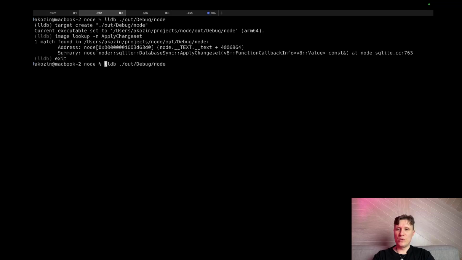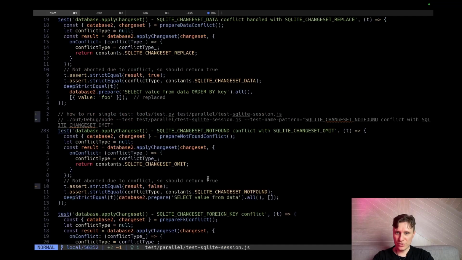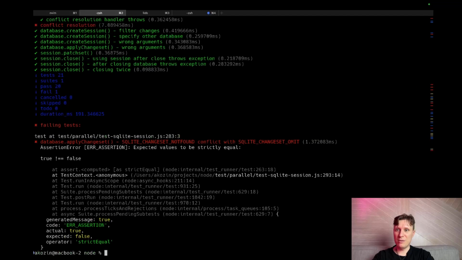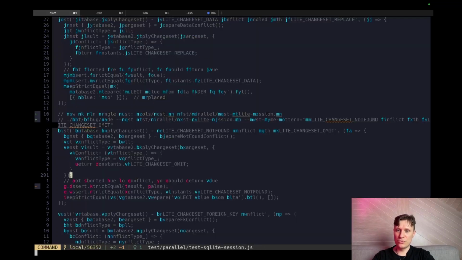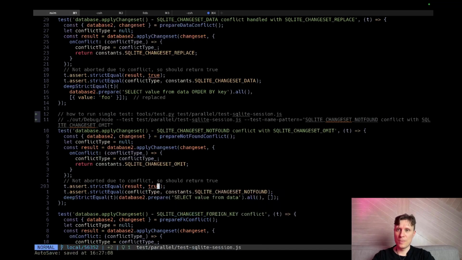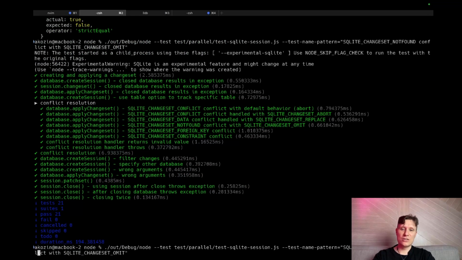Now we can run it, but we need to run it with some command line arguments. We don't just want to run node and hope that everything works fine. We want to run this test file, and to run this test file, we need to do this, like this. So, for example, bam, some issue. Why? I forgot to fix this part of the code. True. So once again, this test passed. So this node runs this test in the JavaScript file.